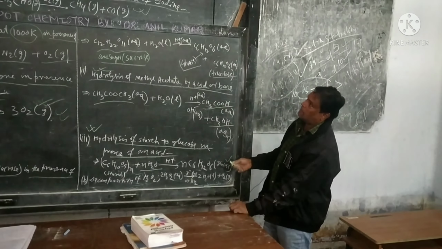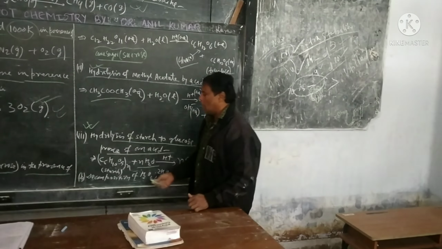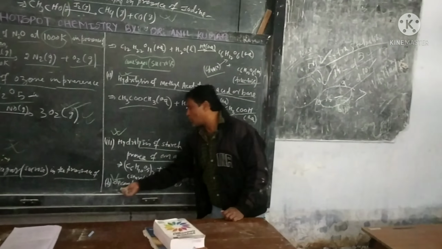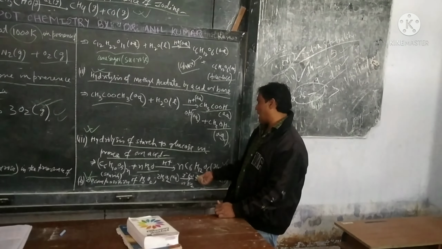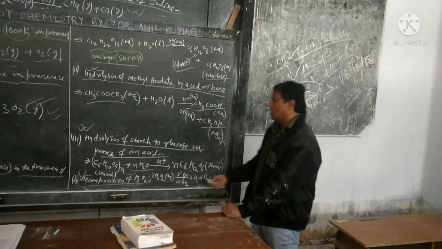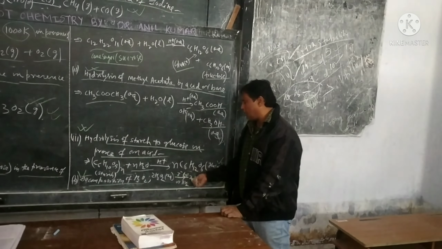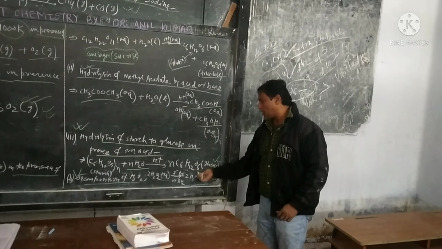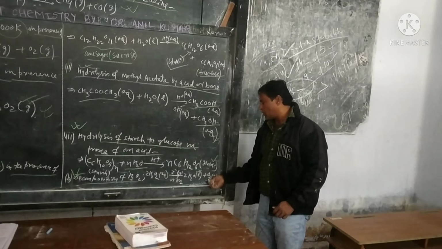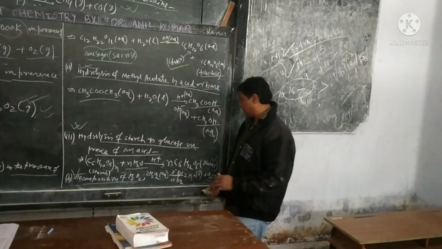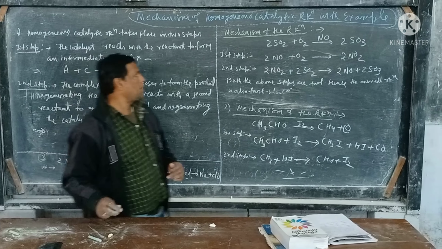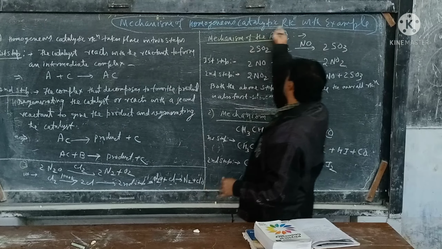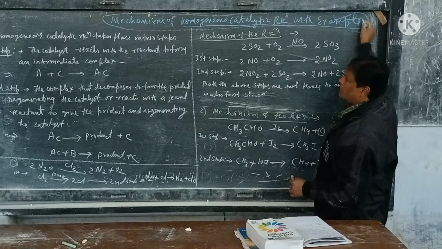In liquid phase, another example is decomposition of H2O2 in the presence of iodine or bromine. So 2H2O2 aqueous, in the presence of iodide I minus or Br2, gives 2 molecules of water, 2H2O liquid, plus O2 gas. This is about the examples; now we discuss the mechanism of homogeneous catalytic reaction.